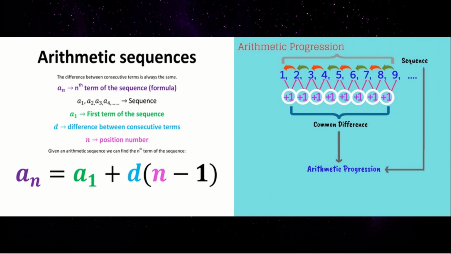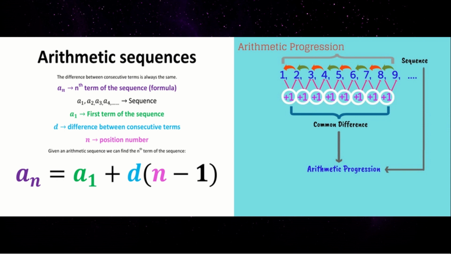The arithmetic sequence is given by the formula an = a1 + (n - 1) d. Here an and tn are one and the same. So here an is the nth term of the sequence. a1, a2, a3, a4 is the sequence. Here a1 is the first term, d is the common difference and n is the position number.